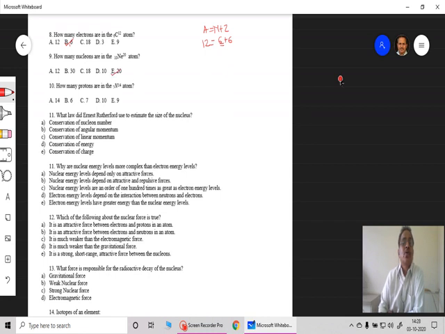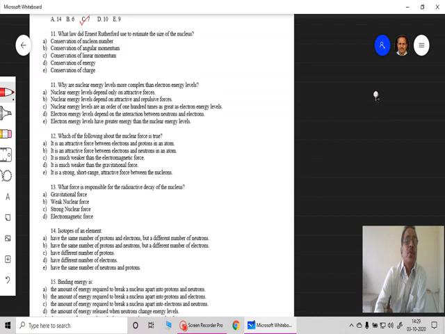So E is the correct option. That gives you the total number of nucleons inside the nucleus of neon. Then how many protons are in the 7N14 atom? It's very simple. This 7 represents the number of protons, and therefore C is the correct answer. All these questions are related to the composition of the nucleus, and that can be understood.